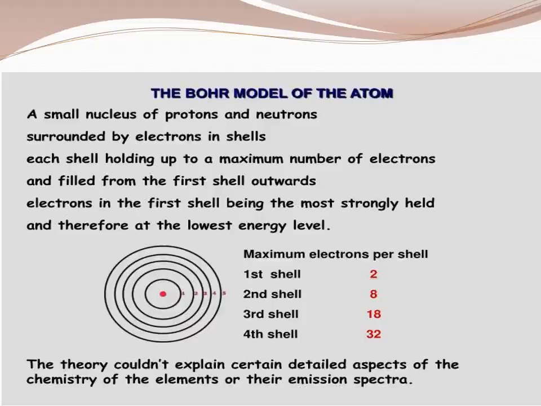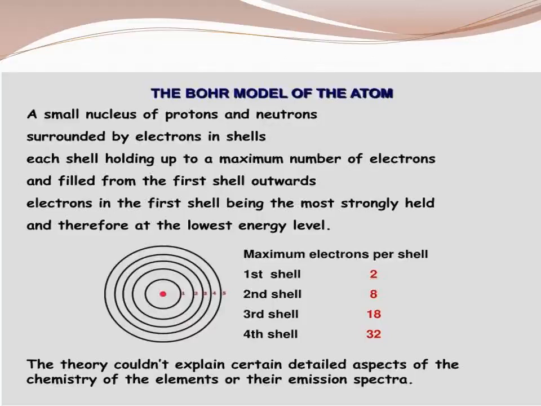Further, he also proposed that an electron can revolve only in certain orbits, because of angular momentum. We have studied angular momentum in physics, that is rotation. That rotation is mvr. mvr equals nh/2π, that is, an integral multiple of h/2π, where h is Planck's constant and n is an integer. So as long as the electron revolves in the stationary orbit, it does not lose energy, however many times it goes around.